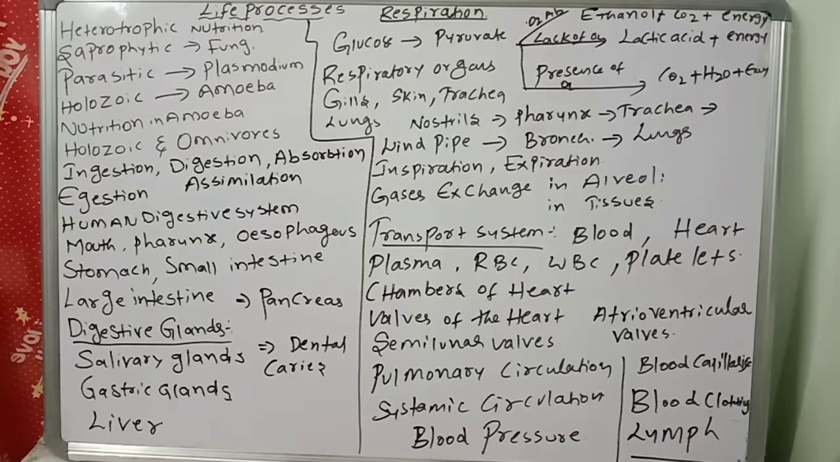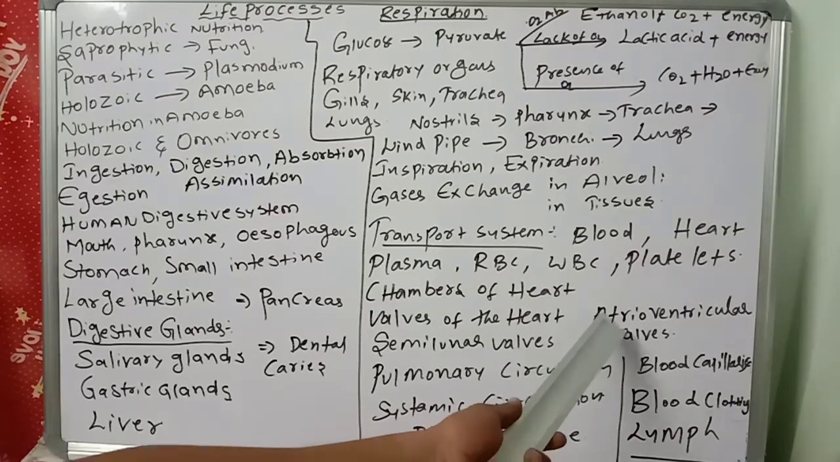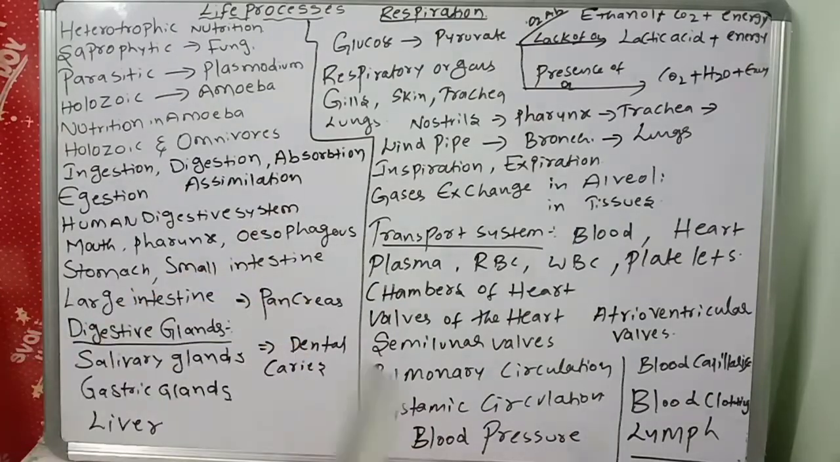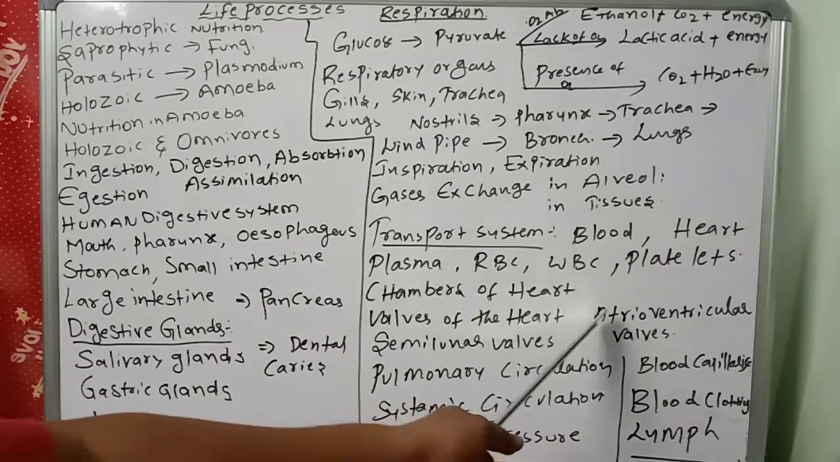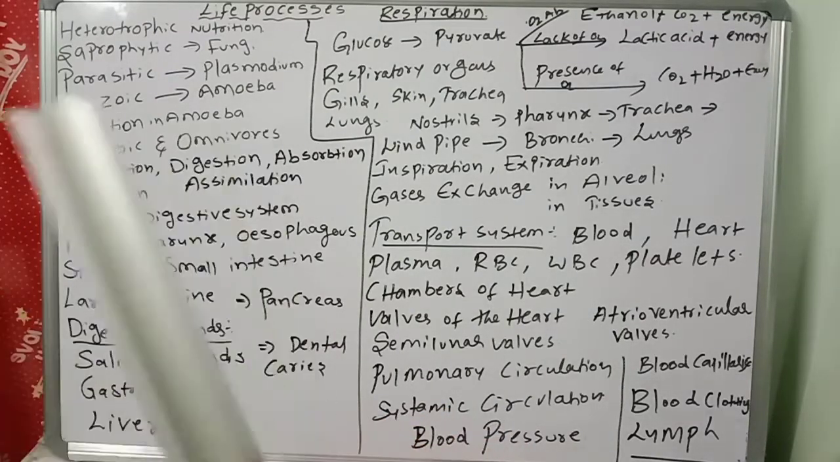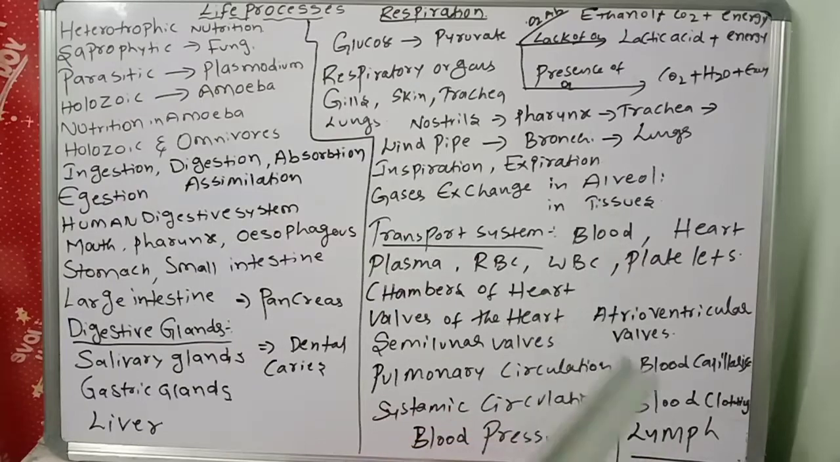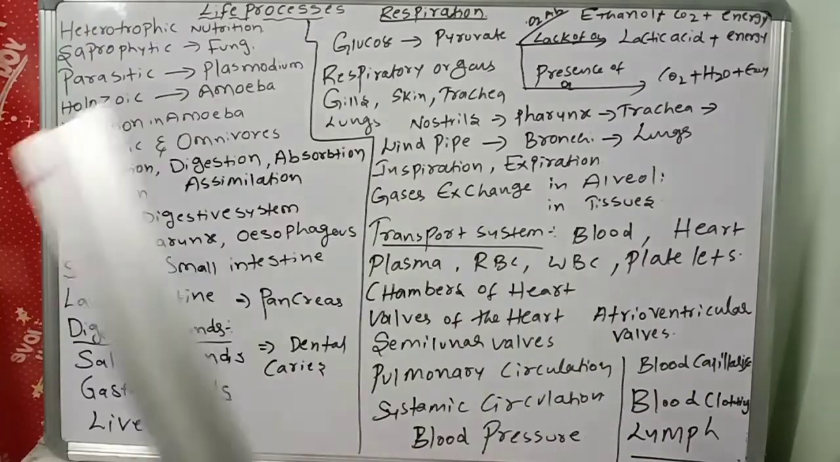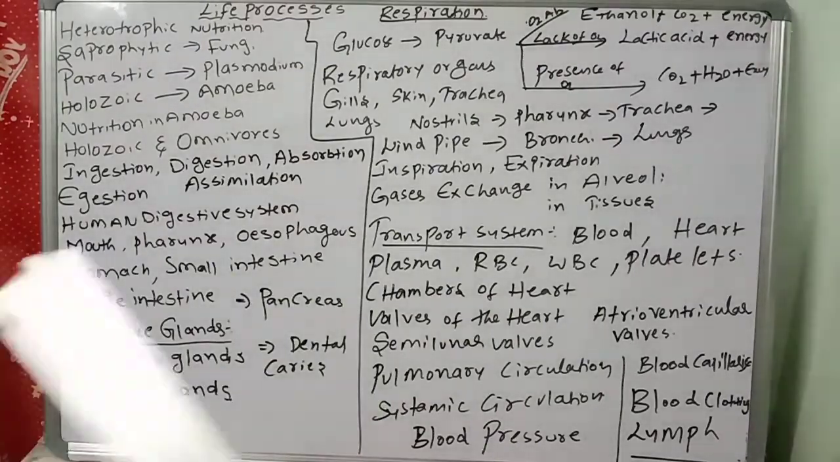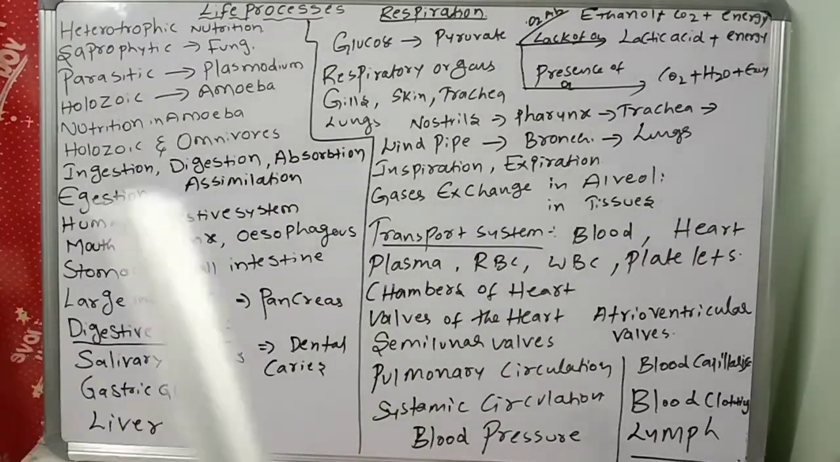The pulmonary valve and aortic valve are also there in our heart. So what is the function of the heart valves? Valves allow the movement of blood in one direction: from right auricle to right ventricle through the tricuspid, from left auricle to left ventricle through the bicuspid, from left ventricle to body parts through the aortic valve, and from right ventricle to lungs through the pulmonary valve. One direction only.